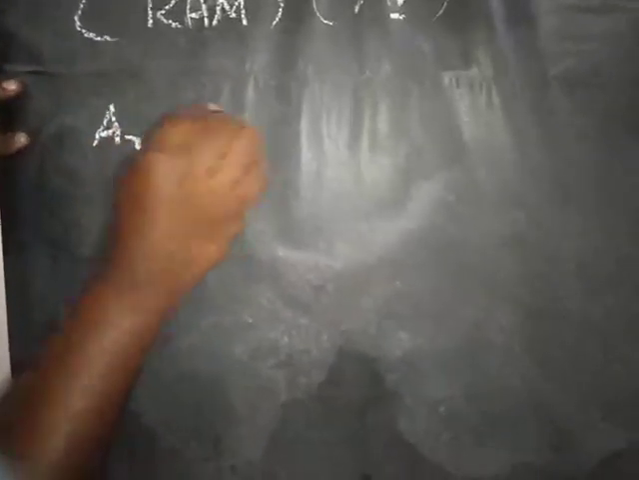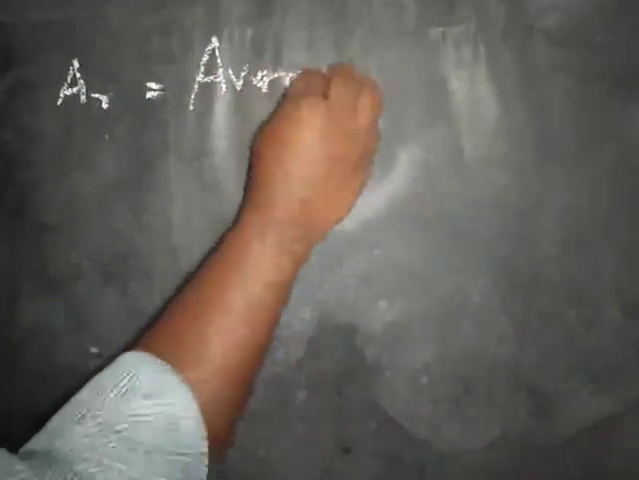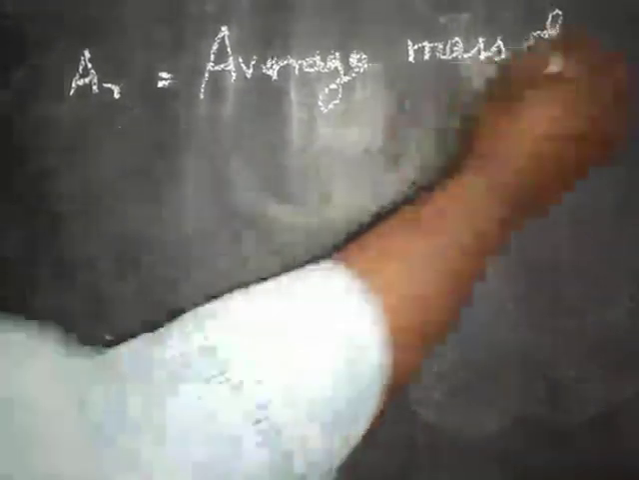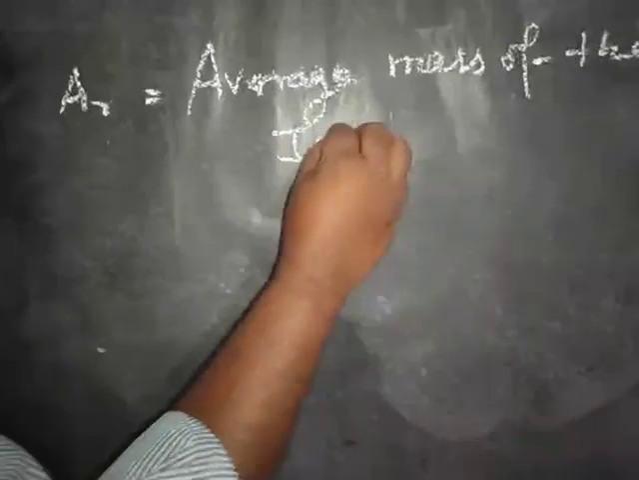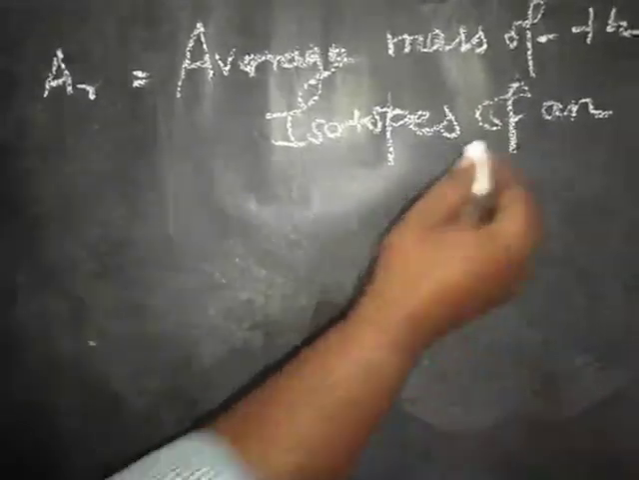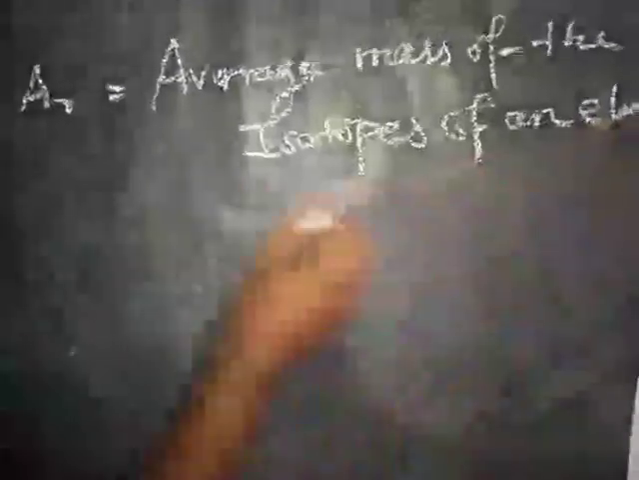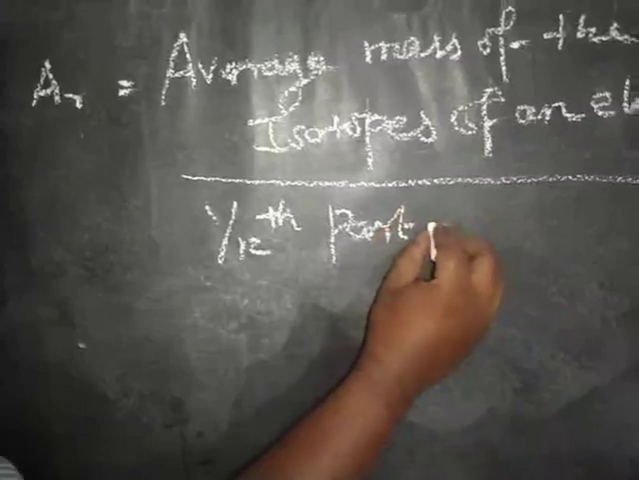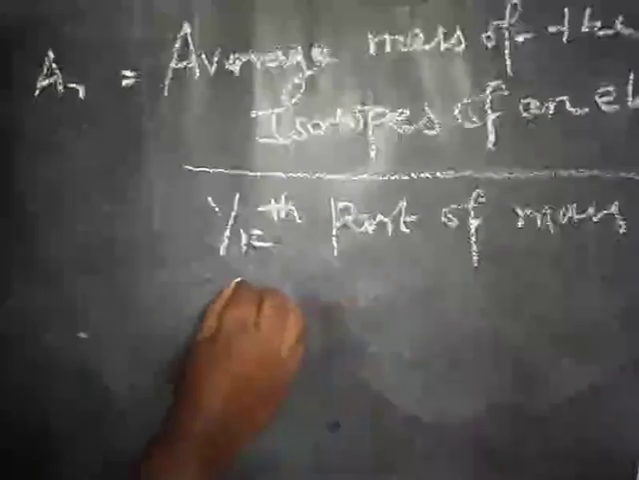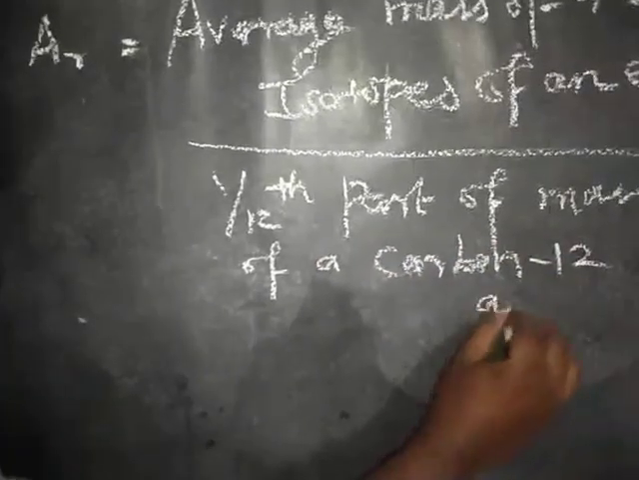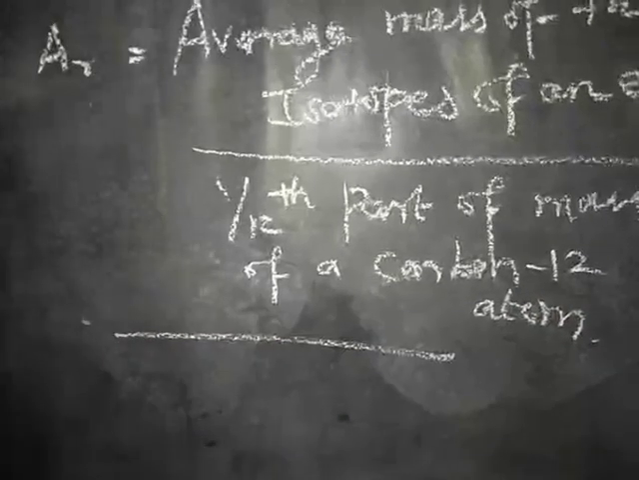So Ar is equal to relative atomic mass. Ar is equal to the average mass of the isotopes of an element, divided by 1/12th part of the mass of a carbon-12 atom. Mass of a carbon-12 atom.